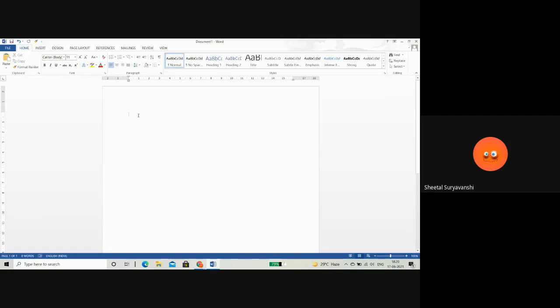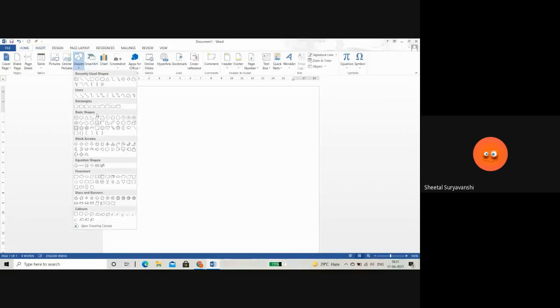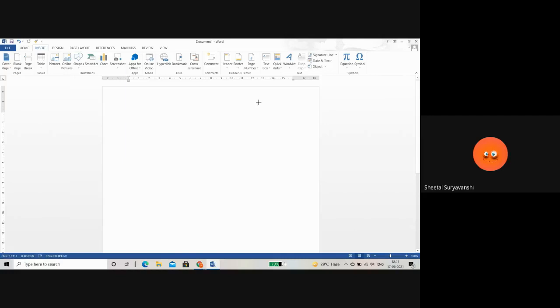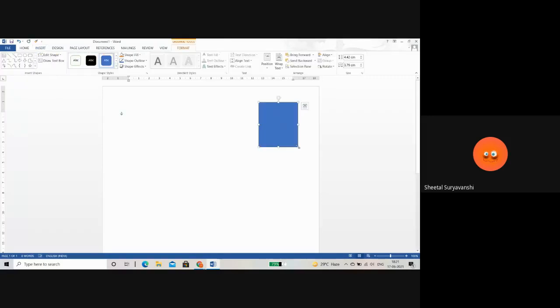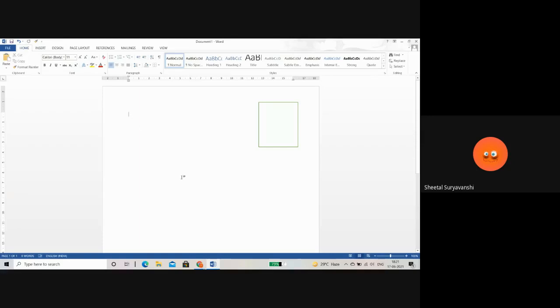So in the first page you have to insert your photo, like a passport size photo, on the right side. Then in the first line you should put your name in a bold way, and make sure your font is clear.